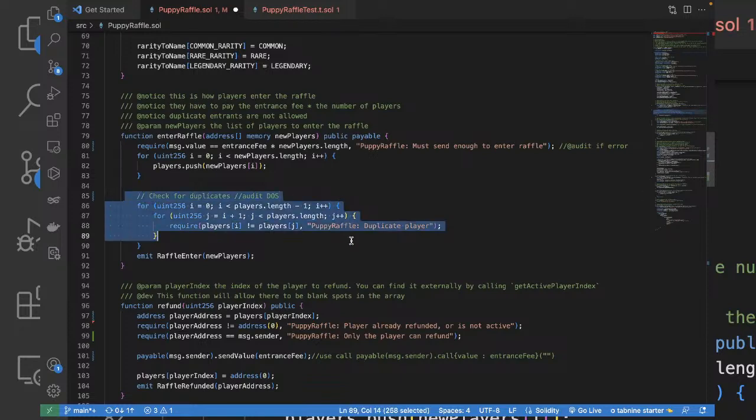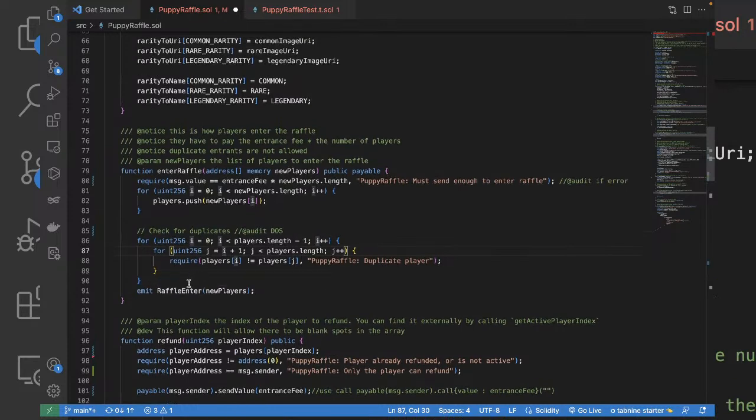So it checks for the duplicates. So here comes another vulnerability, which is DoS. DoS stands for denial of service. As it is a very gas-intensive process, it ends up with denial of service. So this is a vulnerability which I found. And once the enterRaffle function is done, it emits the event with this new players array. It's pretty good.